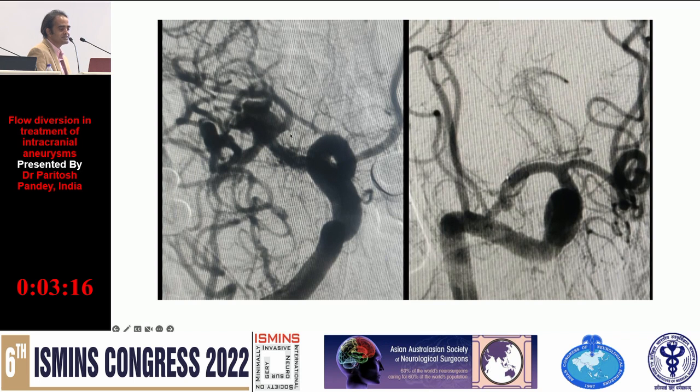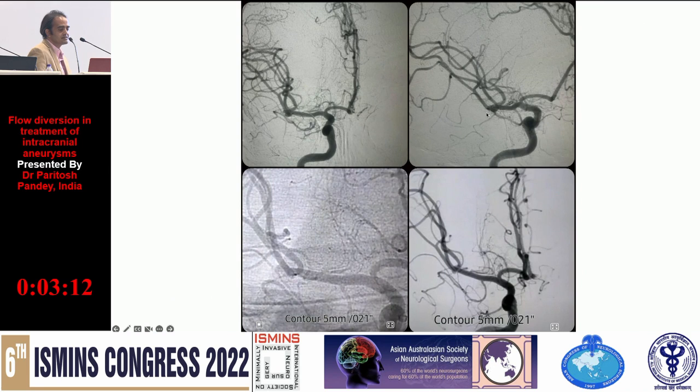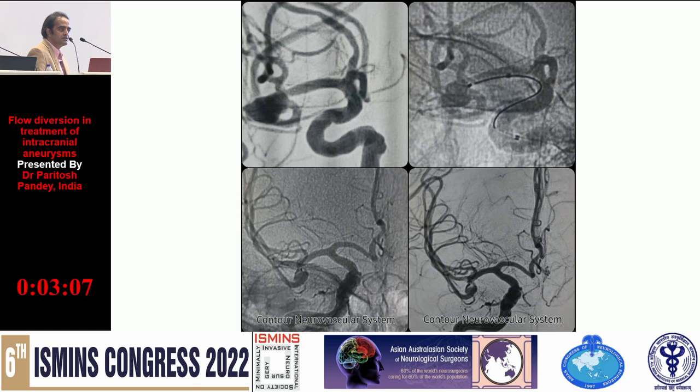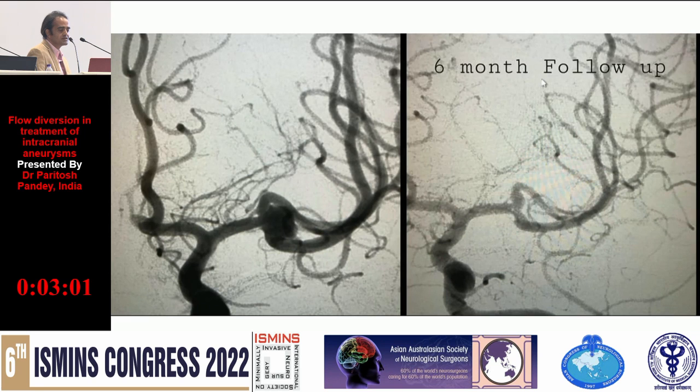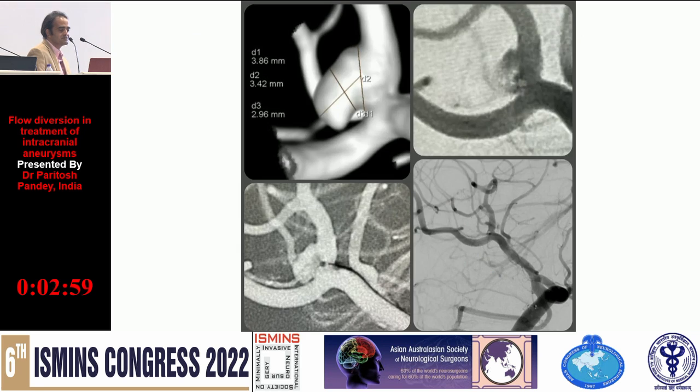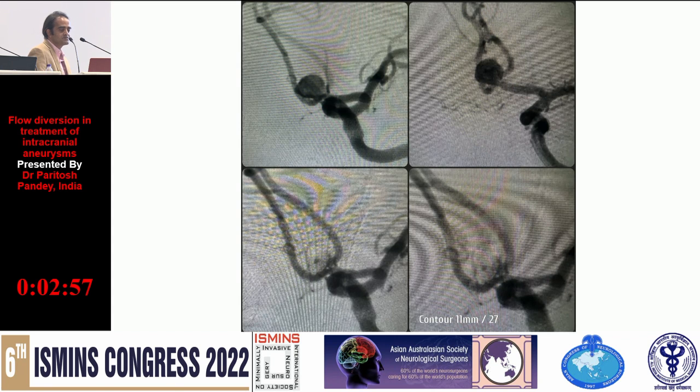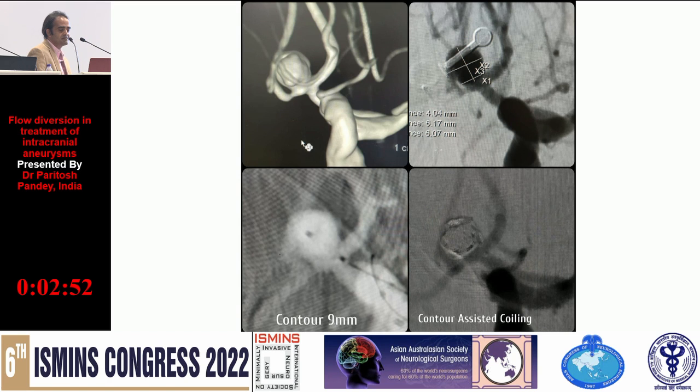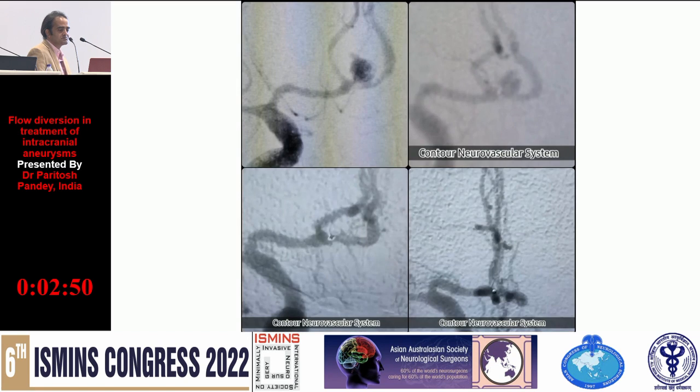These are the few MCA aneurysms which we have treated with the Contour device here, and this leads to complete healing of the aneurysm in some time. Initially we used some coils with the aneurysms in the ruptured cases, but now we just place a Contour device and do not do this. So these are few examples of the MCA aneurysms. ACOM aneurysm, which can be treated with the Contour device.